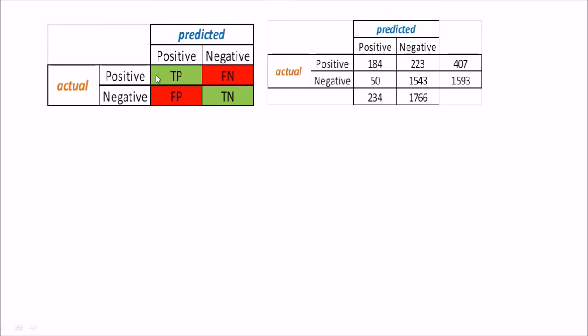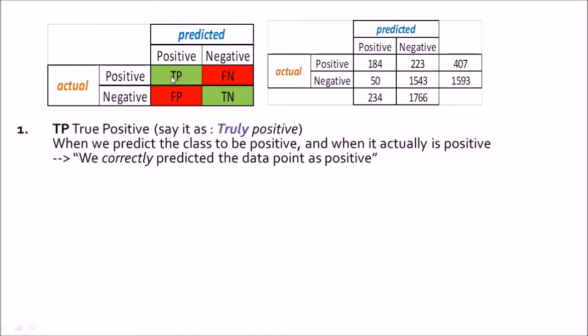Okay, so now what is TP? TP is the intersection of actual positive and predicted positive. Just say it out loud, like truly positive. So when you say truly positive, it should instantly strike in your mind, and it intuitively means that you predicted something to be positive and it really also turned out to be